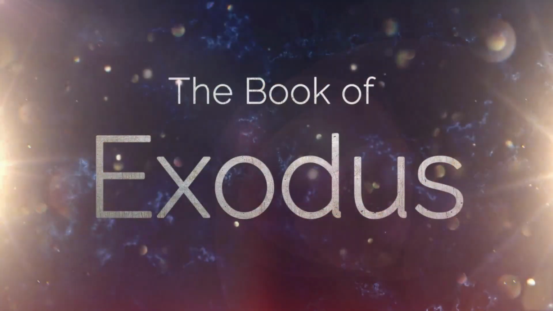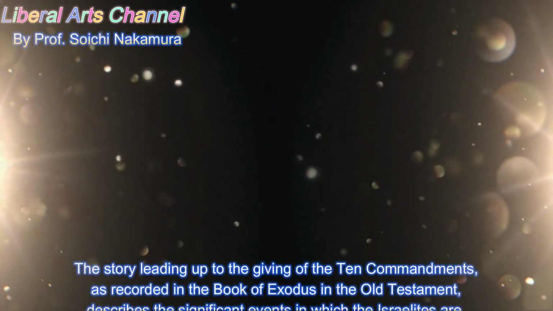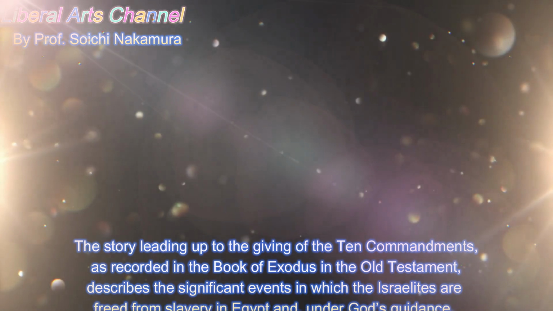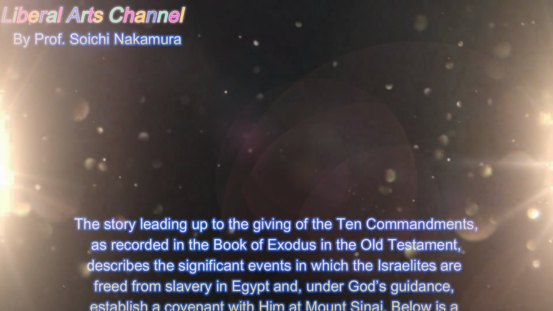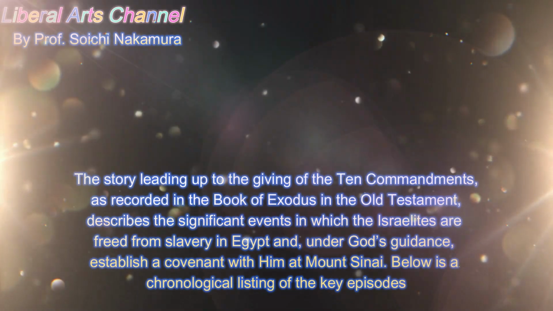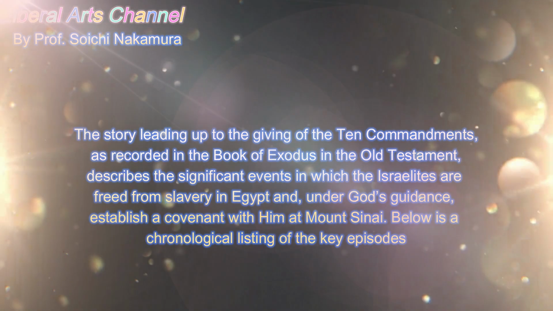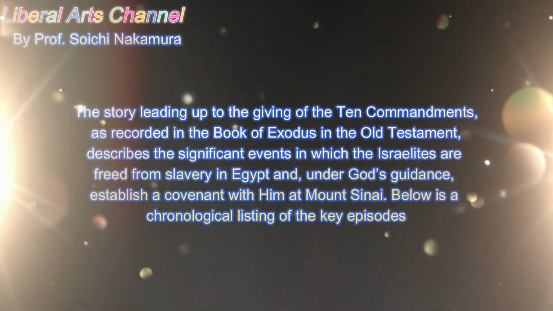The Book of Exodus. The story leading up to the giving of the Ten Commandments, as recorded in the Book of Exodus in the Old Testament, describes the significant events in which the Israelites are freed from slavery in Egypt and, under God's guidance, establish a covenant with Him at Mount Sinai. Below is a chronological listing of the key episodes.